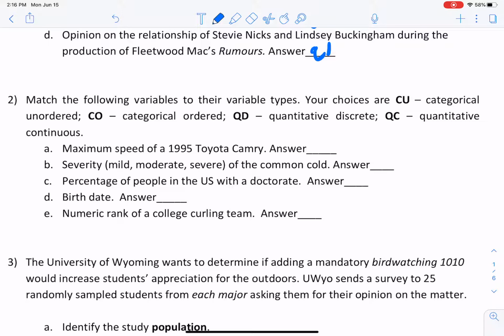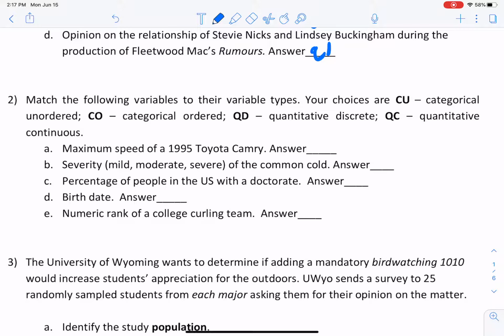And then now we've got some sort of thinking to do. Well, if we're looking at the maximum speed on the speedometer, we know that we can get pretty granular with it, in that if we were to take the exact snapshot of it, we'd be able to figure out some decimal point, right? But that's not necessarily what I think of as max speed.